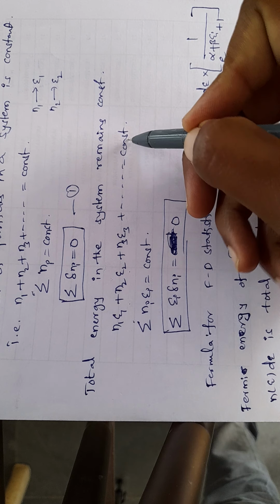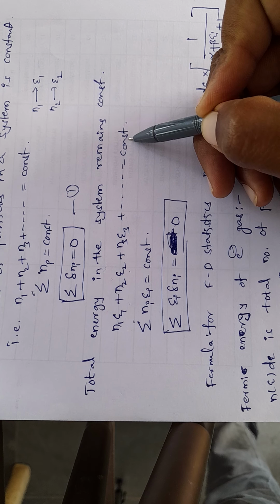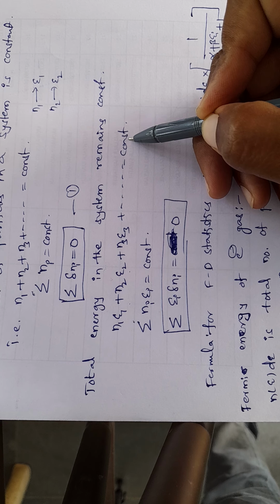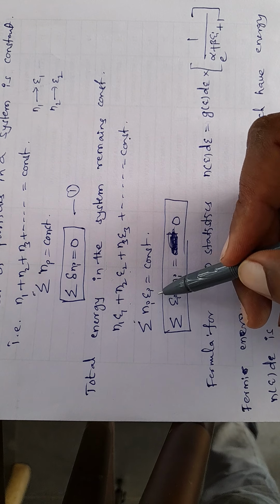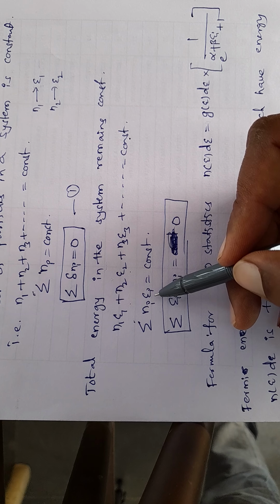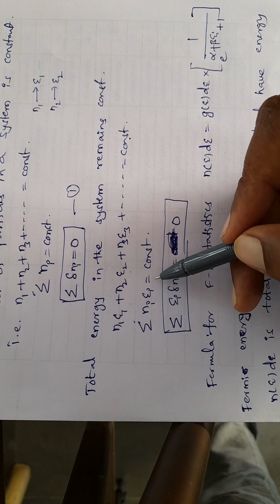The constant is nothing but the total energy. The total energy in the system remains constant, so in place of total energy I am writing constant. The above equation can be written in summation form: sigma Ni Ei equals constant.